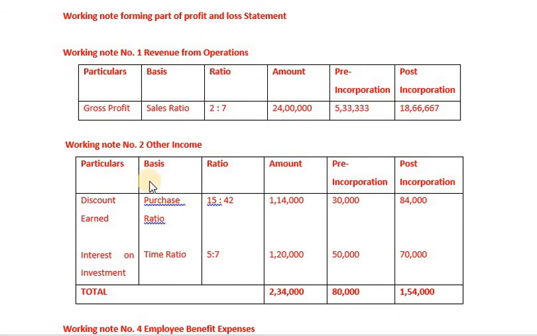In the other income part, we come across two things. One is discount, second one is interest on investment. Discount, purchase ratio. What's the discount here? 1,14,000. 1,14,000 into 15 by 57. How did we get 57? 15 plus 42. Then 1,14,000 into 42 by 57. We are getting 30,000 and 84,000. Interest on investments, we have 1,20,000. 1,20,000 into 5 by 12, 50,000 and 70,000.